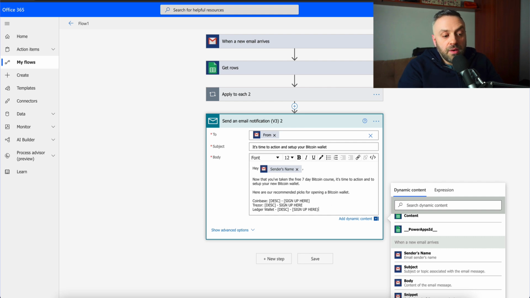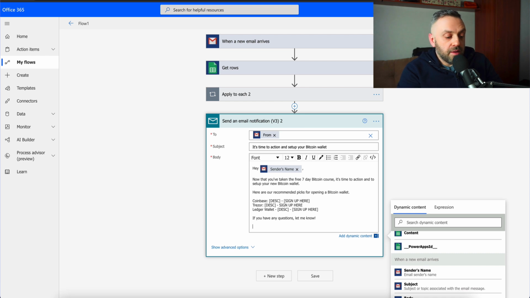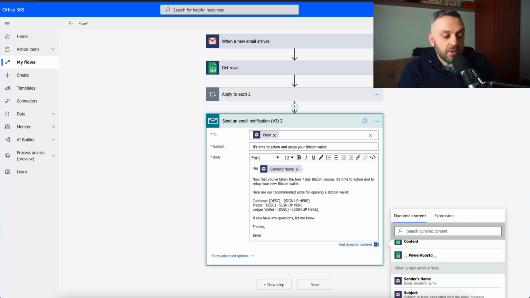So you have to obviously replace, these are just tokens, you have to write it for you. Do you have any questions? If you have any questions, you can do something like this. If you have any questions, let me know. That's it. Thanks, James. And that's it.